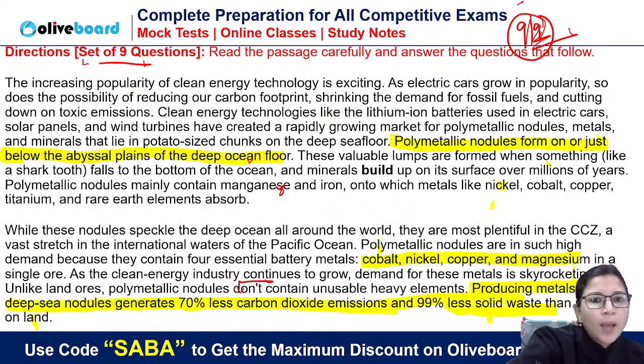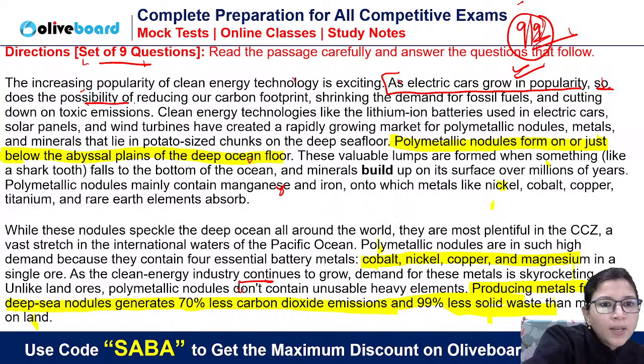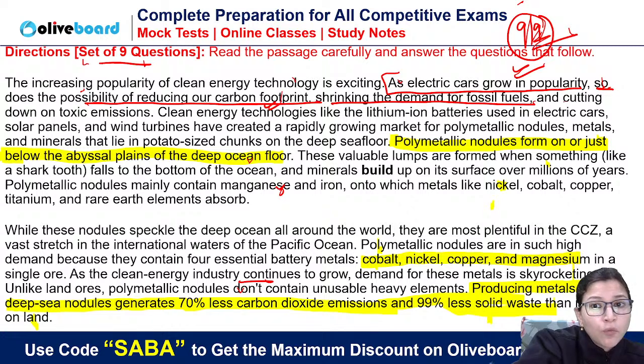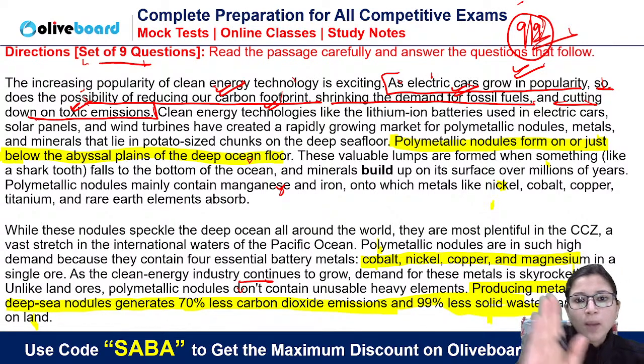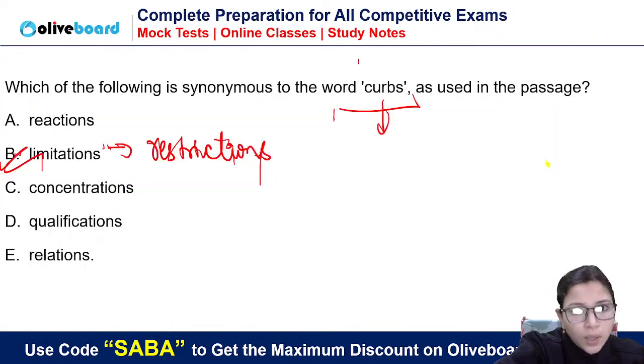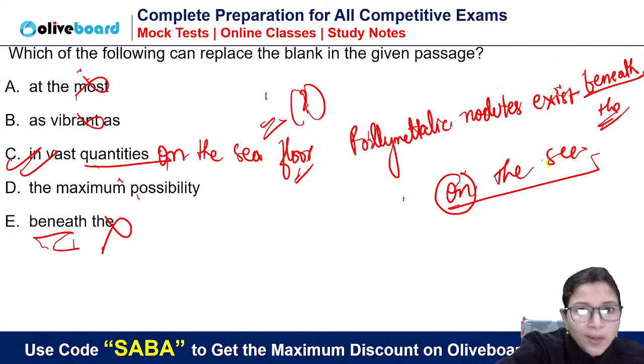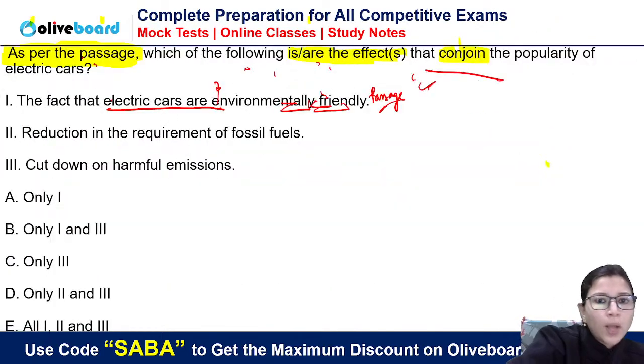See, as electric cars grow in popularity, so it is just given they are growing in popularity. So does the possibility of reducing our carbon footprint, shrinking the demand for fossil fuels and cutting down on toxic emissions. Okay, so here only it's given carbon footprint, shrinking the demand for fossil fuels and cutting down on toxic emissions. Nowhere we are talking about that environmentally friendly. Okay, it is just given that popularity they are growing. Okay, so you can't mark this.